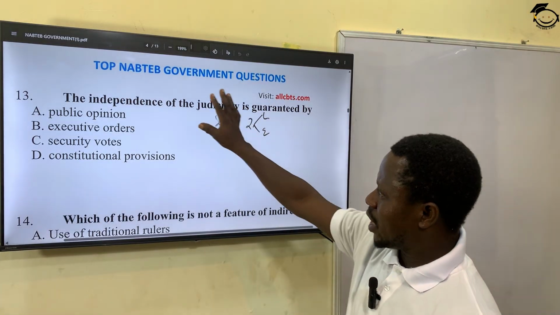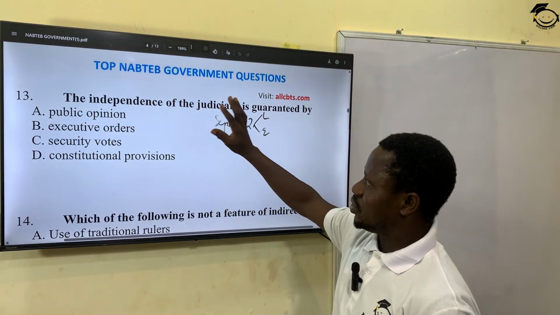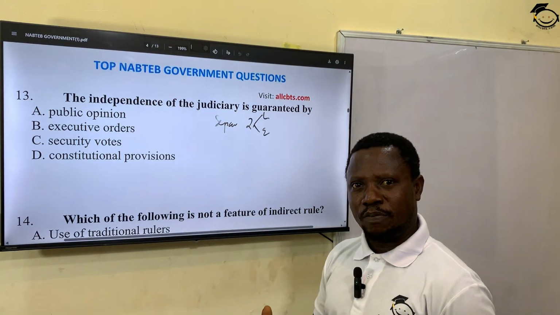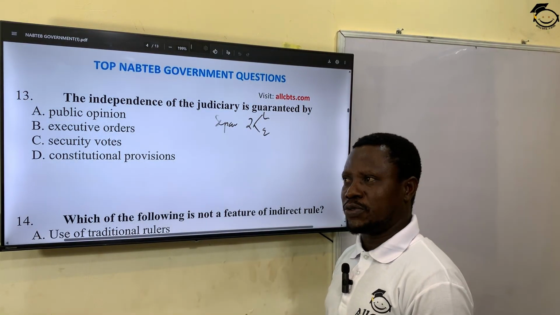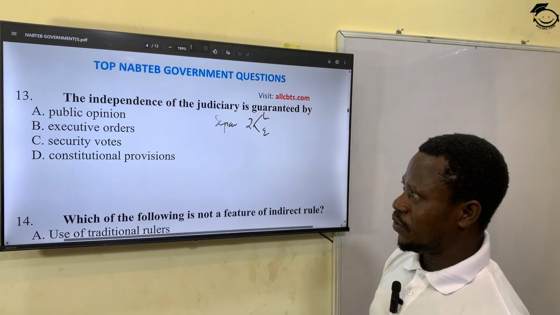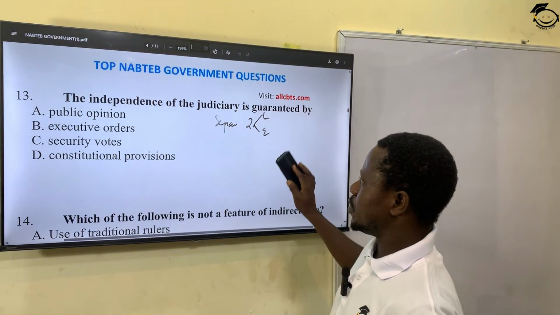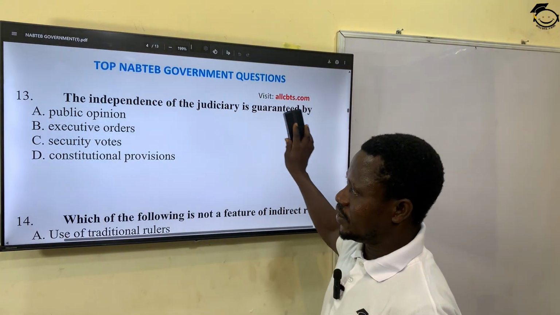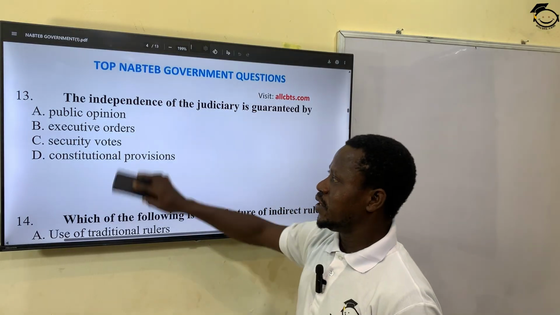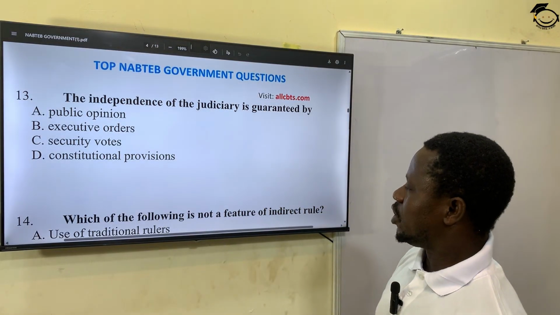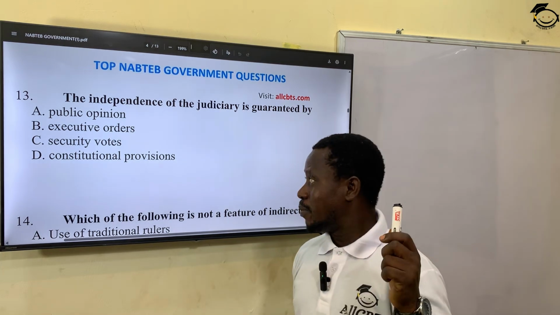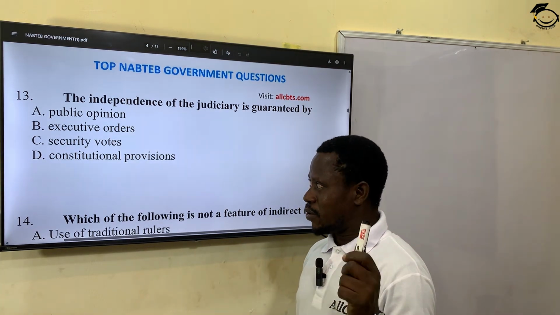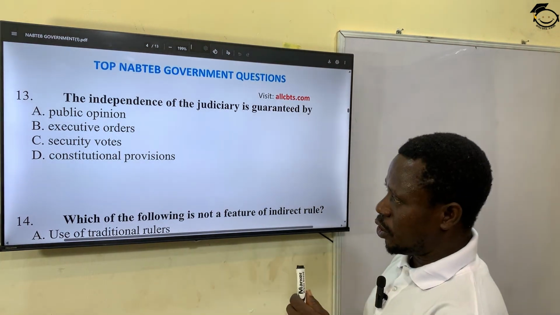So how can we guarantee that this judicial independence can interpret the law based on the principles of the Constitution without fear or favor? A, public opinion. B, executive orders. C, security votes. D, security provisions. It should be guaranteed by constitutional provisions, which is option D.